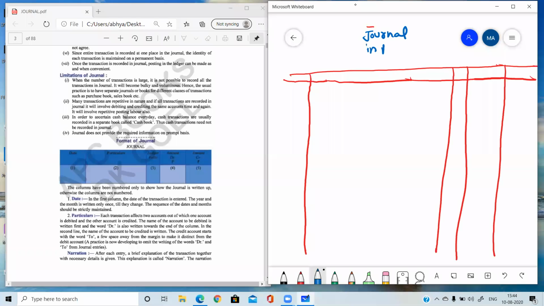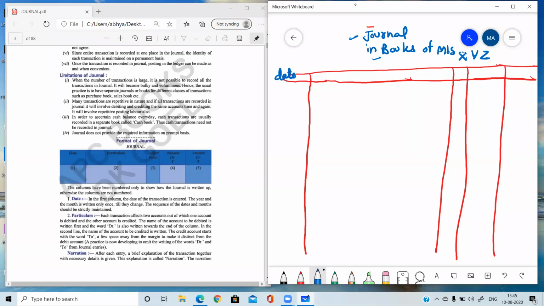In the books of means name of business. किसके books में हम journal बना रहे हैं? Like the business name is XYZ. So journal in the books of Messrs XYZ. We need to write the name of the book, then whose books we are preparing, name of the business. Then here we need to write date.